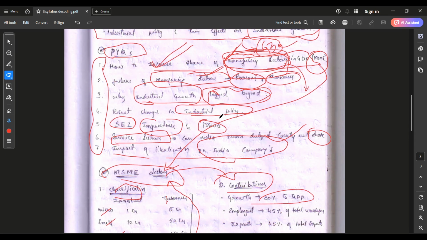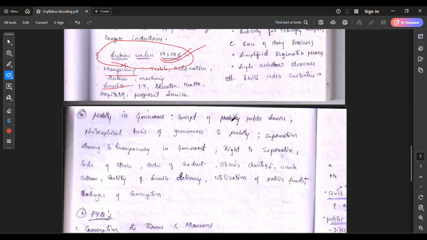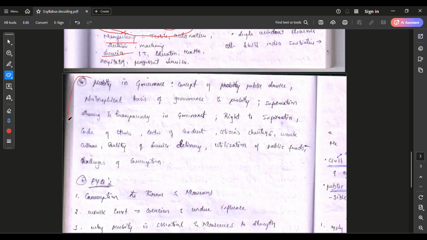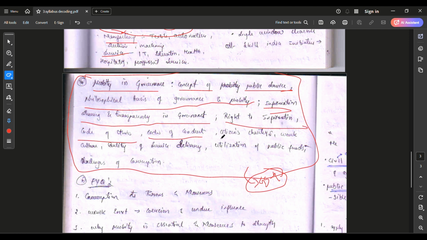Friends, I hope you got a clear idea about the syllabus decoding. I will also show another subject. You can see this is GS4 ethics. You can pause the video and go to the GS4 ethics syllabus, under which you can find probity in governance, the concept of public service, philosophical basis of governance and probity, information sharing and transparency in governance, right to information, code of ethics, code of conduct, citizen charter, work culture, quality of service delivery, utilization of public funds, challenges of corruption.